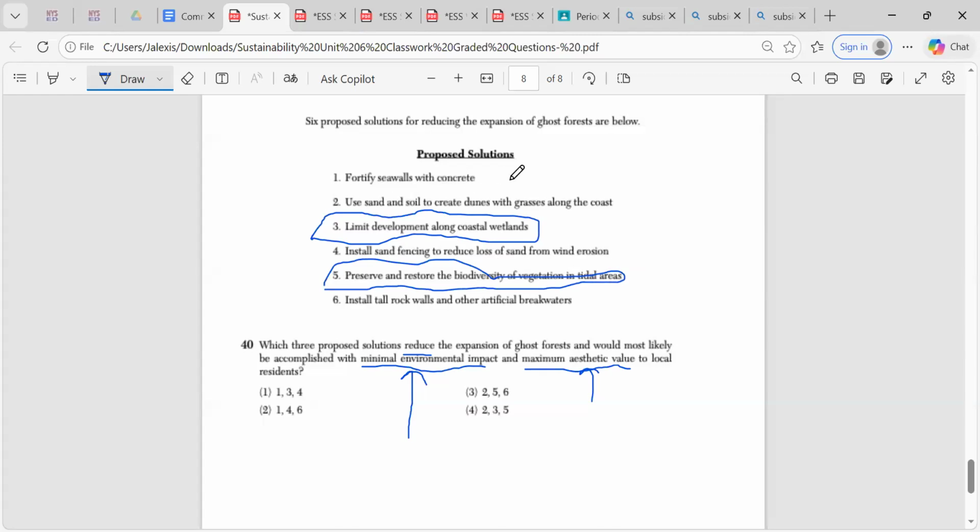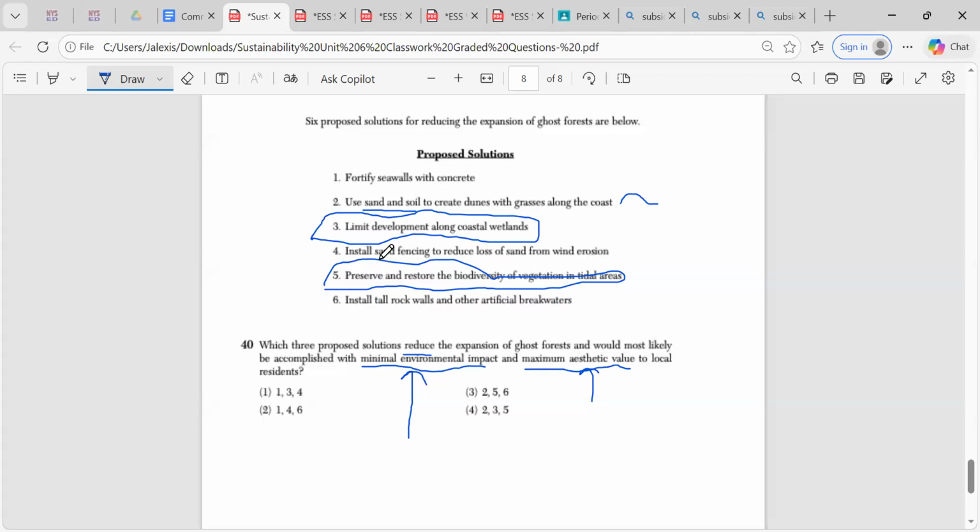Fortify seawalls with concrete, right? We're adding concrete to the environment. I'm not sure. Using sand and soil, these are already natural things, right? We're using natural things to create dunes with grasses along the coast. This is definitely a potential answer because we're already using just some of the natural materials on Earth in order to create a possible solution. The fortified seawalls with concrete, this is definitely not so much using a natural material, right?